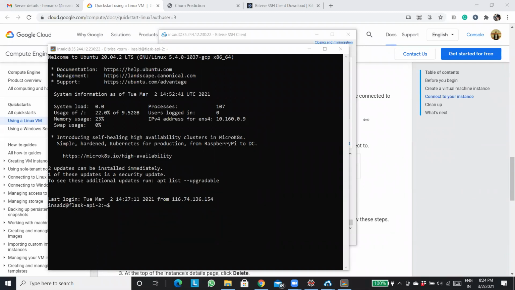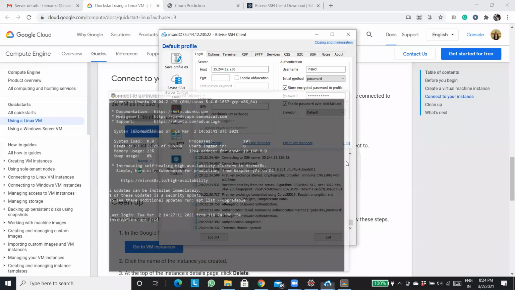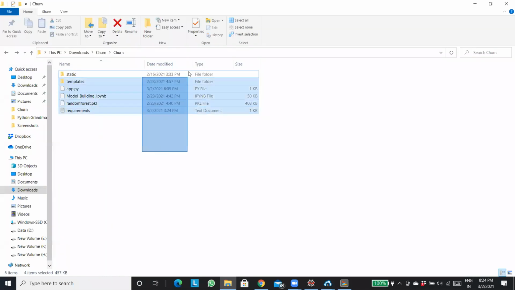But what about the files that we created? These files are also not present over there, right? Getting my point? So we need to place these files first. That is what we need to do. The very first step.